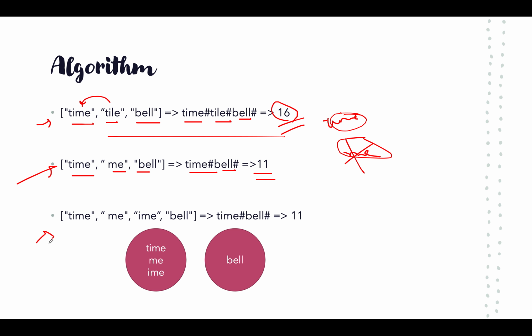Let's move on to the third example, a slightly bigger example, so that you get a good hold of the concept. We have time, we have me, we have IME, and we have bell. So time is the longest word that includes me and IME in it. So we can safely ignore these two words, and we can only include time in our answer. Time hash bell hash. The length would be again 11. So if you are able to understand these three examples, you'll be able to build the logic by yourself. How? Let's move on to the logic slide.